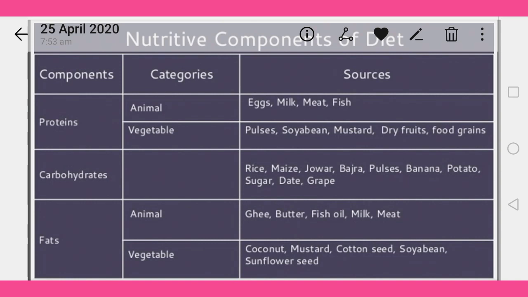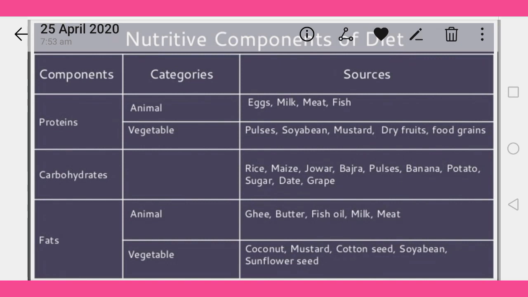Nutritive components of the diet. Here we are going to discuss the three components of diet: protein, carbohydrate and fats. These are all known as the macronutrients: protein, carbohydrate and fat. Here the macronutrients are classified in three categories. First you are looking at the compound, protein, carbohydrate and fat, the classification of these compounds and the sources of these particular components.